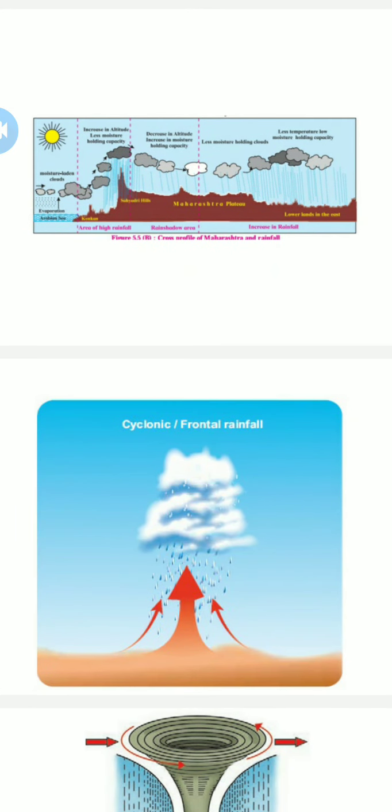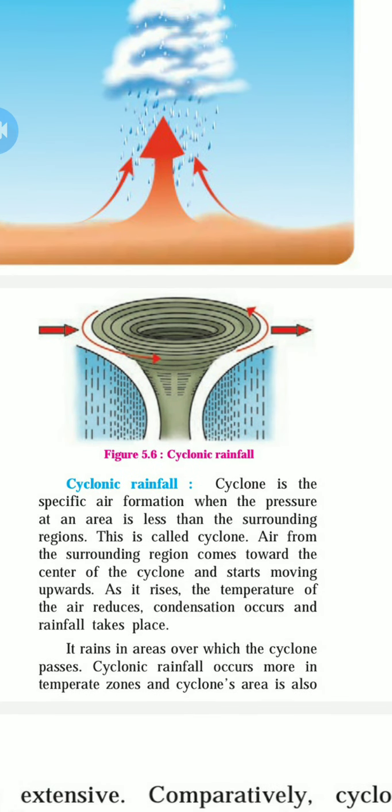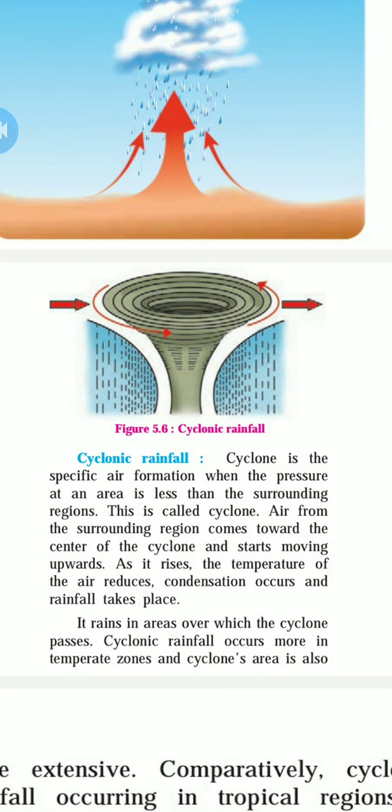Now cyclonic rainfall, also called frontal rainfall. What is cyclonic rainfall? Cyclonic is a specific air formation when the pressure at the central area is less than the surrounding region. This is called cyclonic. Air from the surrounding regions comes towards the center of the cyclone and starts moving upwards. As it rises, the temperature of the air reduces, condensation occurs and rainfall takes place.